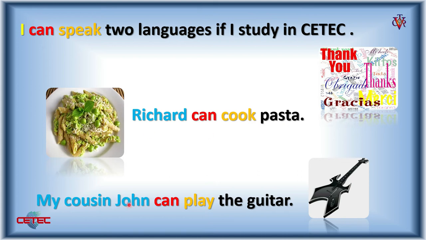My cousin John can play the guitar. My cousin John, it's the subject. Here, the modal auxiliary can, it's about a possibility. Something that a person can do. Play. So that person is able to play the guitar. So it's possible the person can play the guitar.